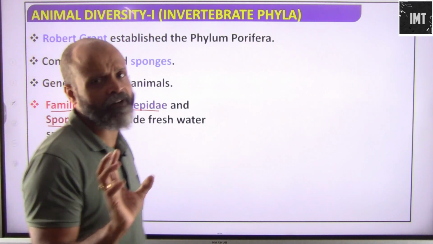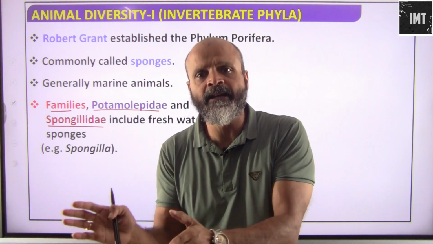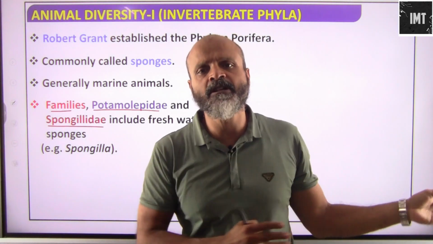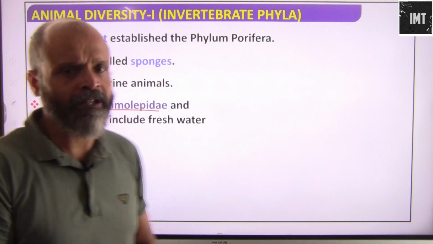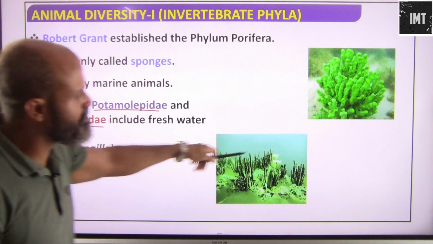These are families of freshwater sponges. So there are sponges which are present in the marine environment, and there are sponges which are present in the aquatic freshwater environment as well. Okay, so this is how the sponges are going to look.